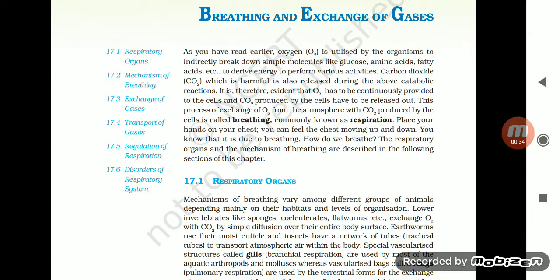It is therefore evident that oxygen has to be continuously provided to the cells and carbon dioxide produced by the cells has to be released out. This process of exchange of oxygen from the atmosphere with carbon dioxide produced by the cells is called breathing, commonly known as respiration. Place your hands on your chest. You can feel the chest moving up and down. You know that it is due to breathing. How do we breathe?